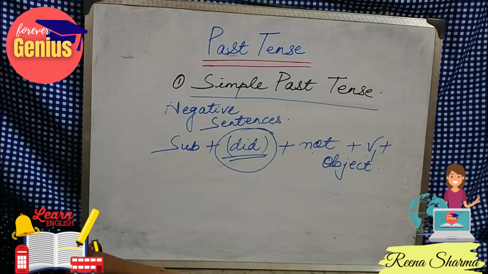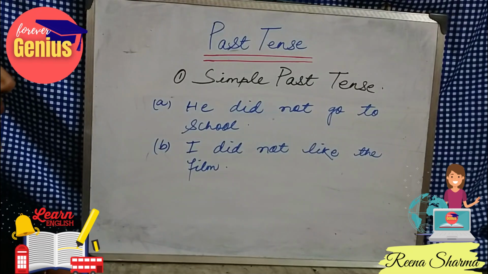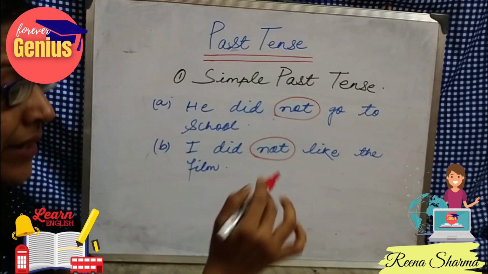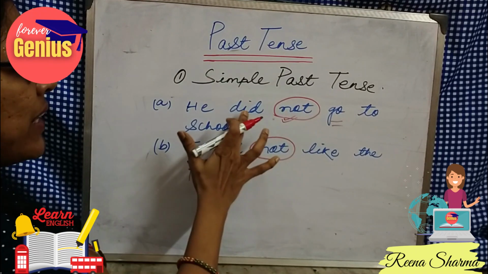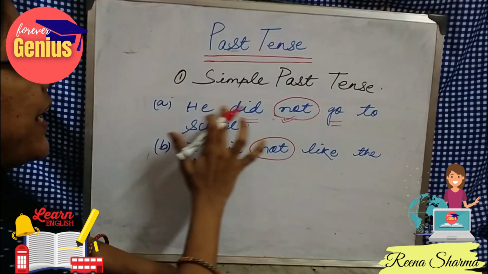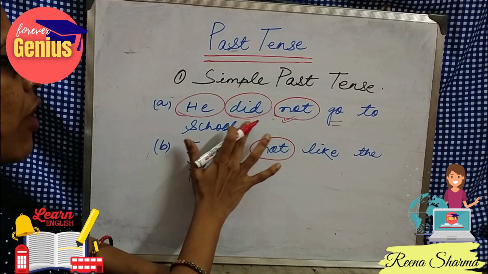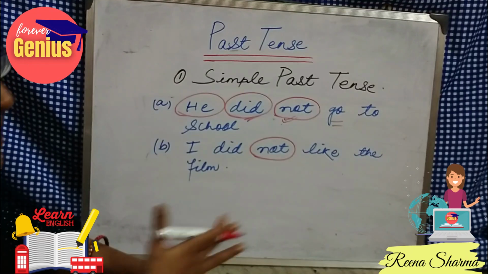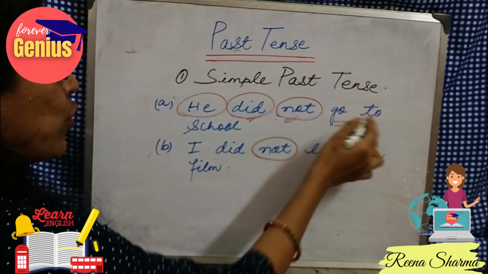Now let's look at some examples. When we are doing the negative form of the sentences, not is applied in both cases. Between did and the first form of the verb, we have to use not. He did not go to school. This is the third person, this is the second form of the verb, helping verb, this is not because it is a negative sentence, and go is the first form of the verb. So he did not go to school.